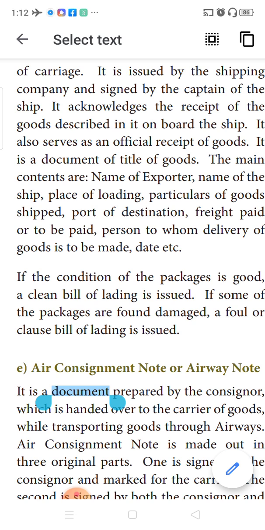Now again, if some packages are damaged, they will issue a foul bill of lading, telling that at the time of receipt itself, the goods were in that particular condition. Suppose if the goods are in good condition, they will issue a clean bill of lading.